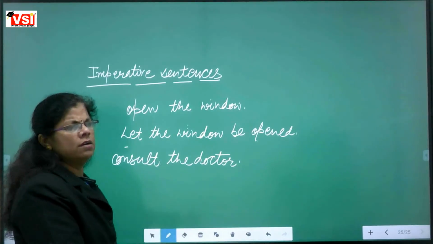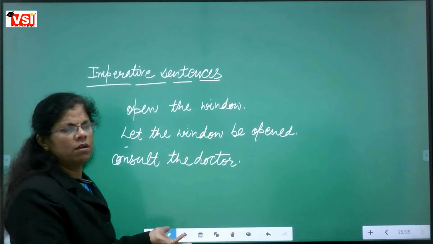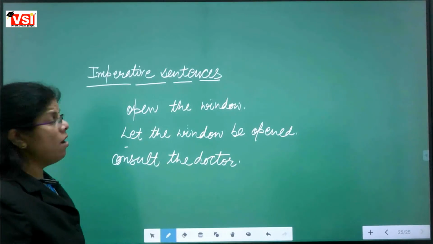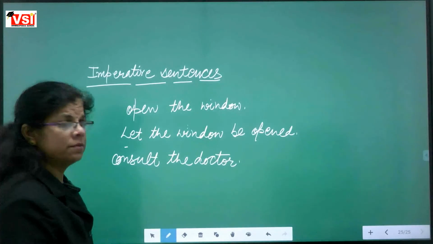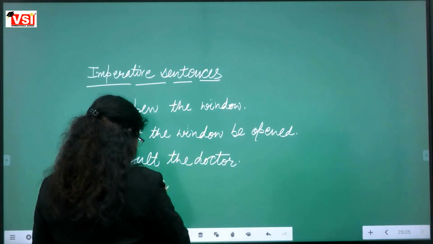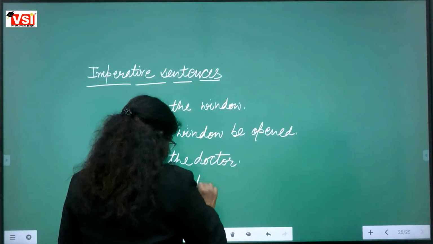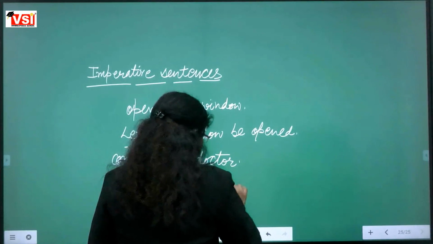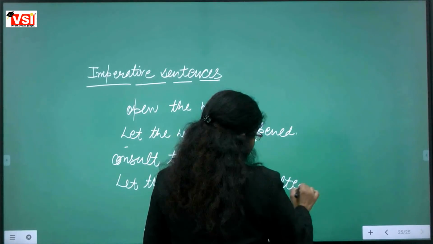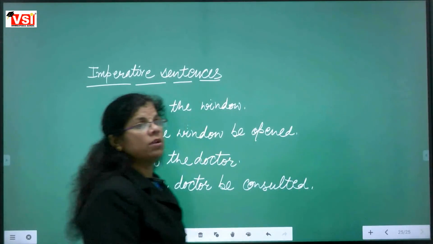We are directly saying, consult the doctor. So how will it be changed? Let the doctor be consulted. Third form, we are again using the third form. Let the doctor be consulted.